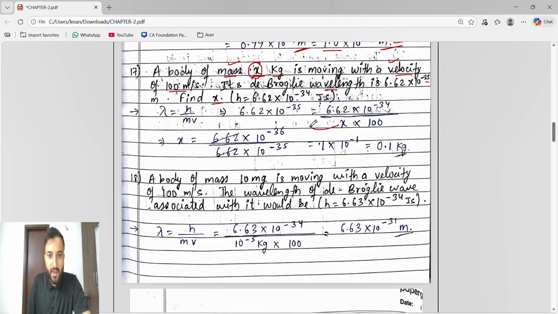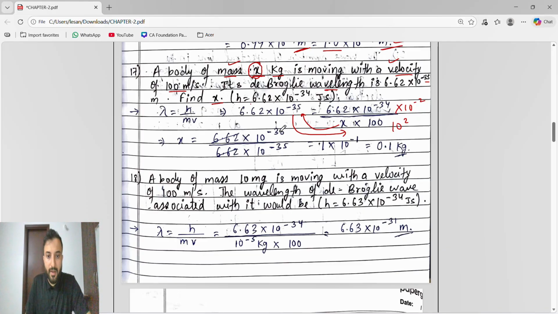So for finding x, x will go this side and this will come down. x is equal to 6.62 into 10 to the power of minus 34. See, 100 means 10 to the power of 2, and when this 10 to the power of 2 goes up, it becomes 10 to the power of minus 2. So minus 34 minus 2 becomes minus 36, divided by 6.62 into 10 to the power of minus 35. So guys, 6.62 and 6.62 get cancelled.